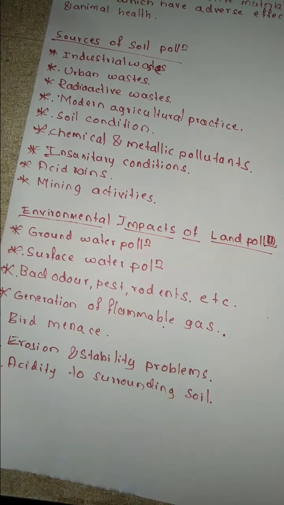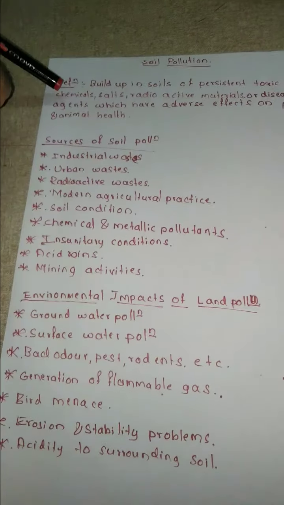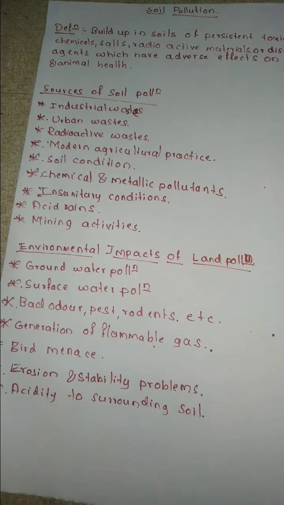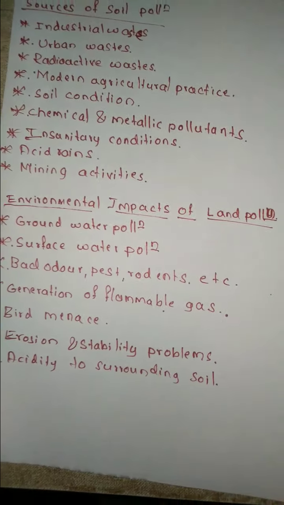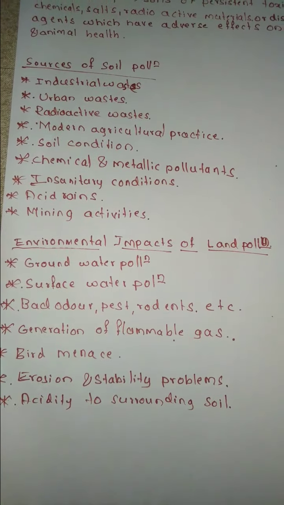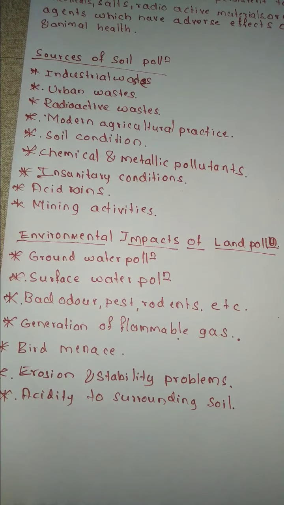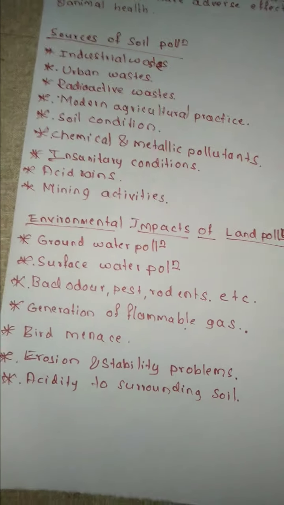Okay, so we have seen the definition of soil pollution, then we have seen the different sources. Now we will see the impact or the effects of land pollution due to these particular sources. Now we will take the agricultural waste material.